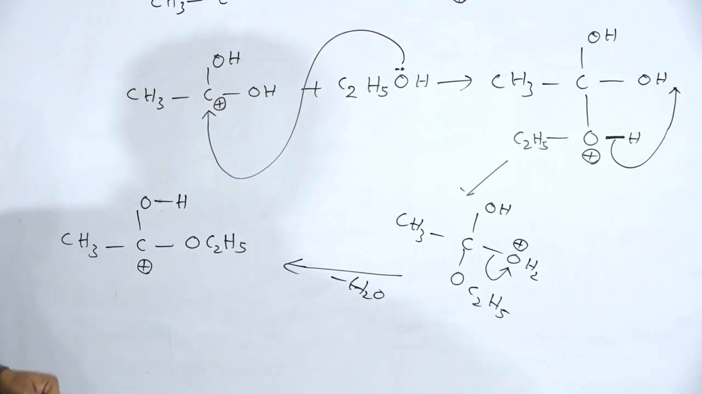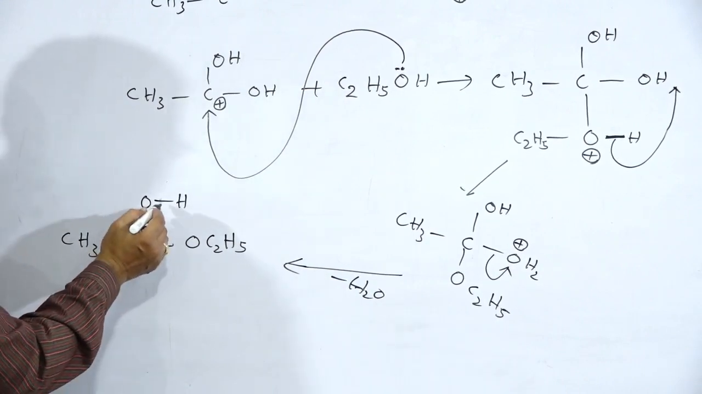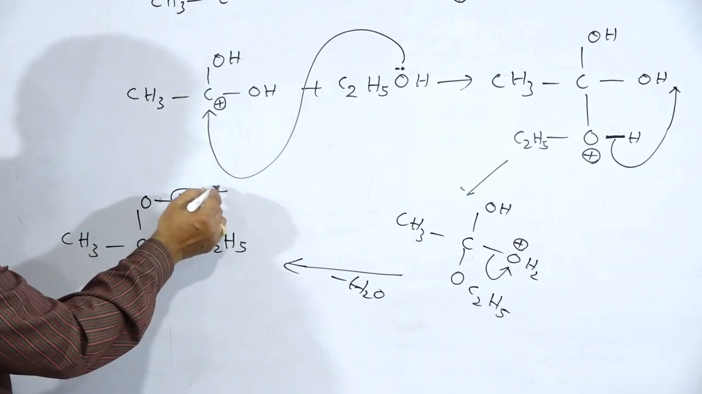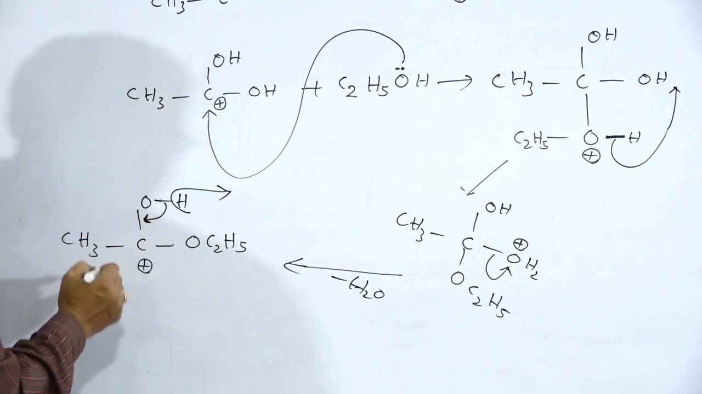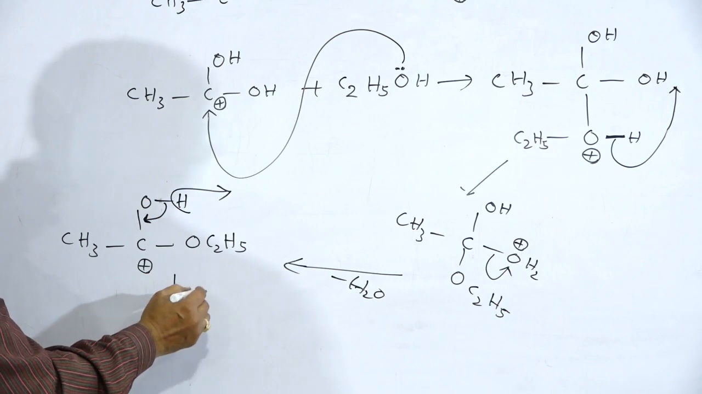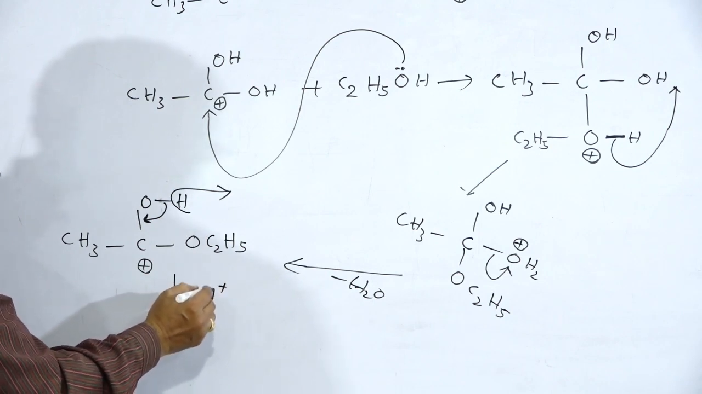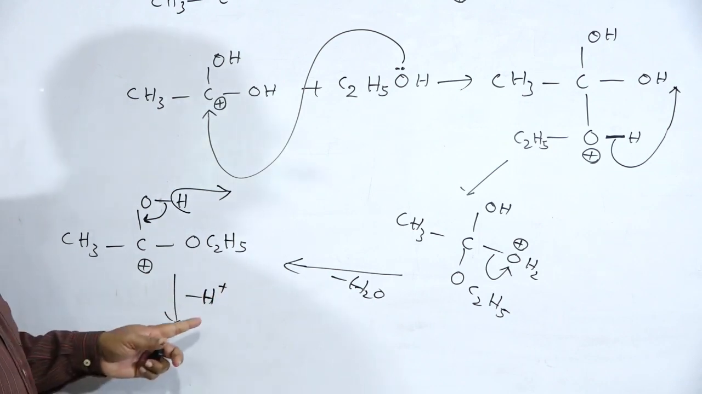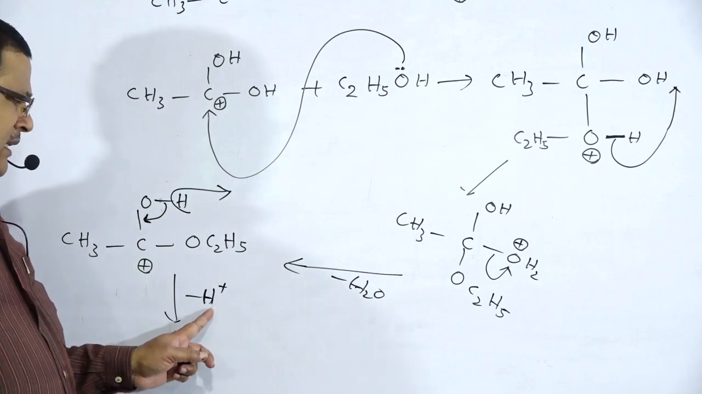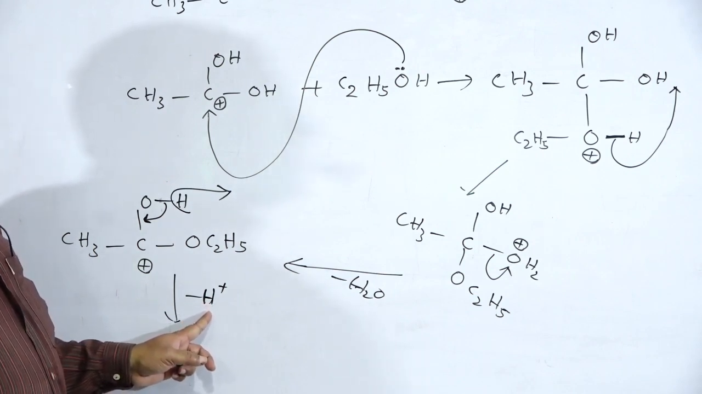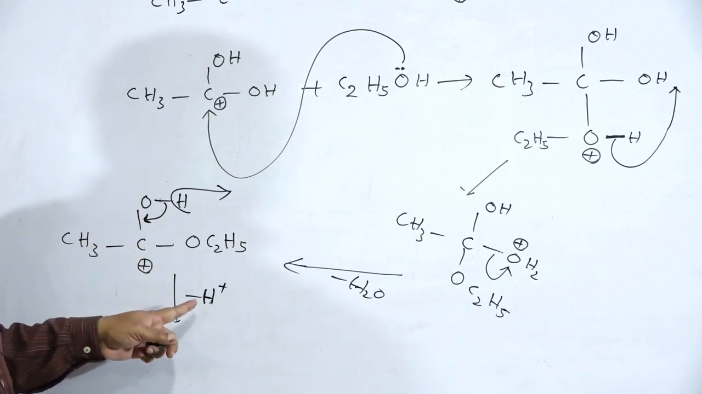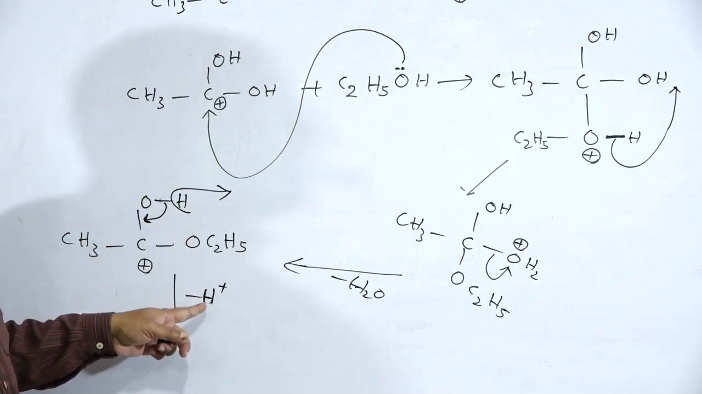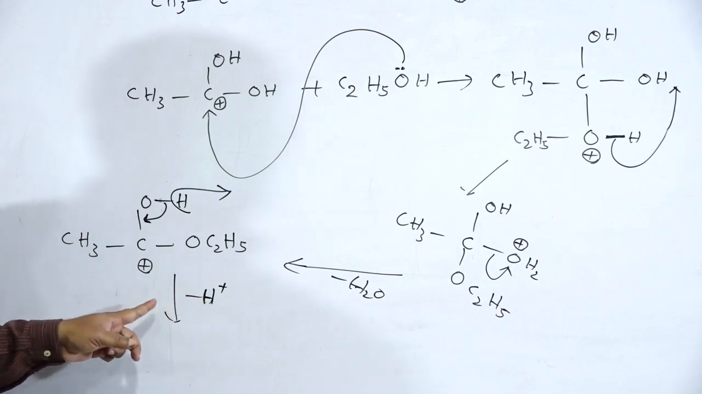Then what will happen? This carbon atom is positively charged, and this hydrogen atom is removed in the form of H plus, and this bond pair of electrons is shifted to this one. And then minus H plus. Mark it. What is the role of the H plus ion in this case? The H plus ion will act as a catalyst. It has been utilized in the first step, and after the end of the reaction, it has been regenerated.